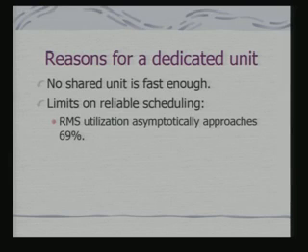In fact, what we have found is that even if I use rate monotonic scheduling, the utilization of the processor asymptotically approaches about 69%. So, what does it imply? It implies that when you really have hard deadline constraints, using a simple CPU and trying to use that CPU optimally by following a proper scheduling approach will not yield results if your constraints are tight enough. So, under those circumstances, you have to go for a dedicated unit.